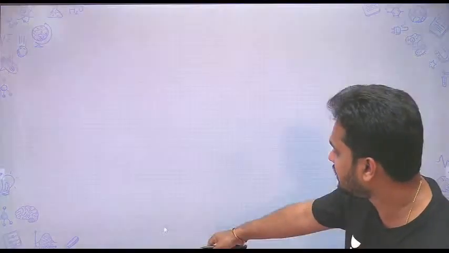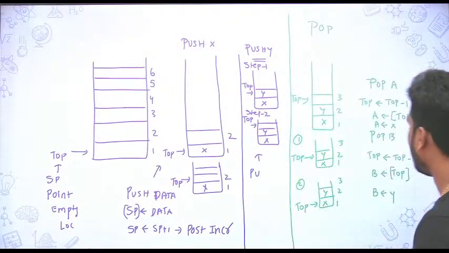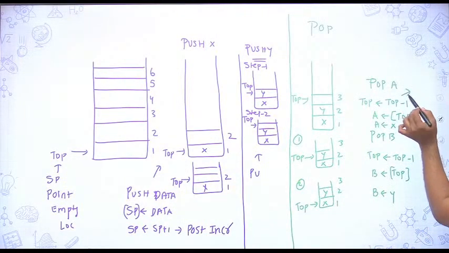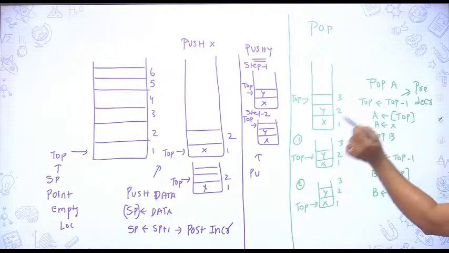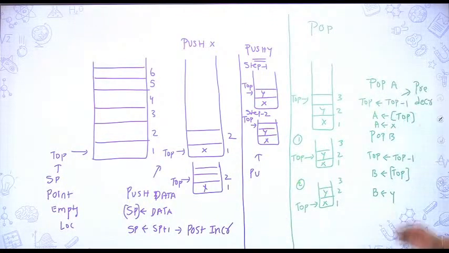The previous case is post increment, and a post increment in the push should be compensated with a pre-decrement in the pop.